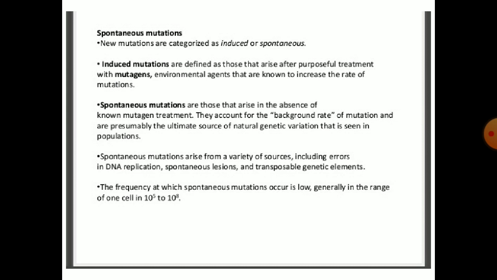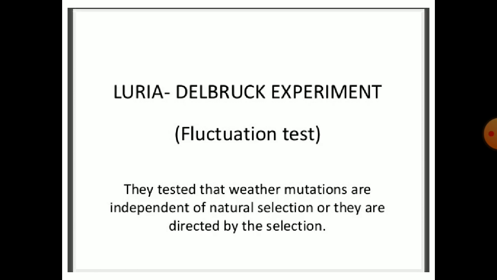These account for the background rate of mutation and are presumably the ultimate source of the genetic variation that is seen in populations. Spontaneous mutations arise from a variety of sources, including errors in DNA replication, spontaneous lesions, and transposable genetic elements. The frequency at which spontaneous mutation occurs is low, generally in the range of one per cell in 10 to the minus 5 to 10 to the minus 8.